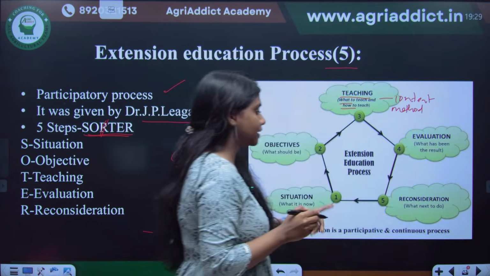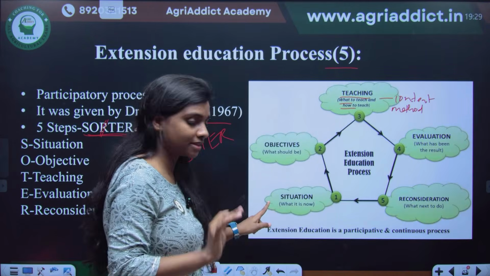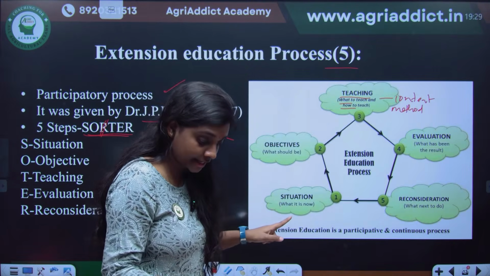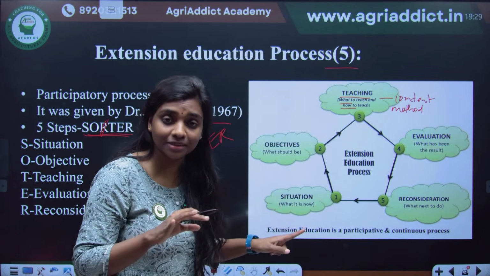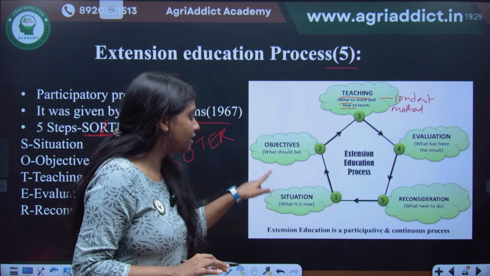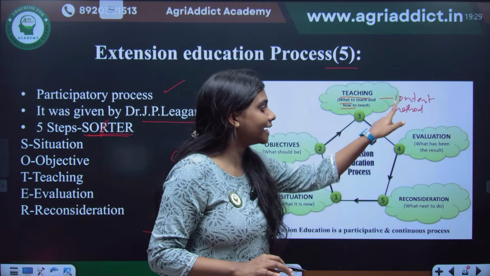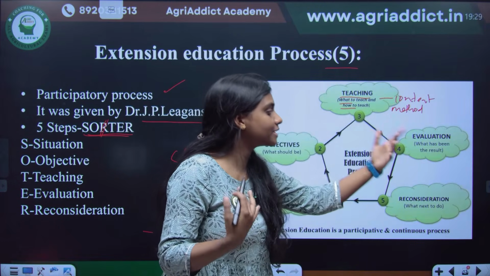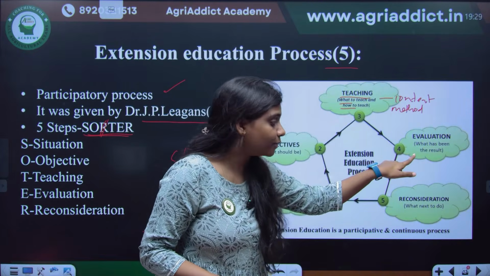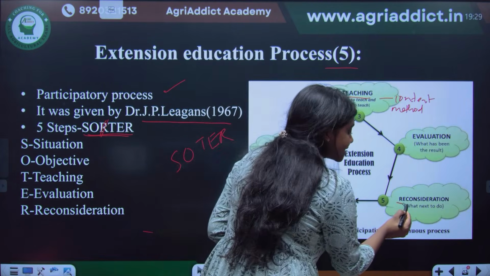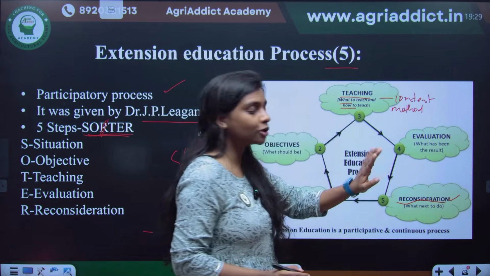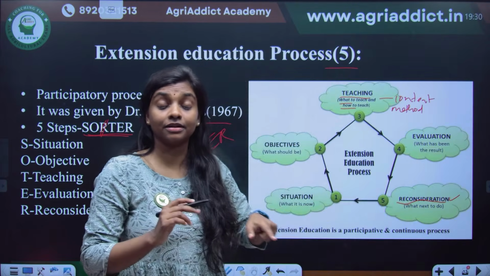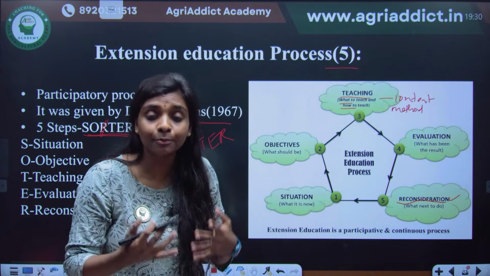So this is the extension education process starting from the situation. We told in the principles that any extension program should start from the needs of the people. Situation, objectives, and teaching, including content and method, what to teach and how to teach, and then evaluation, as we told, what has been the result. And based upon this evaluation, we should do reconsideration. That is the very important thing. We are not stopping at the end of the program. We are reconsidering it, which means we are changing the program if needed.